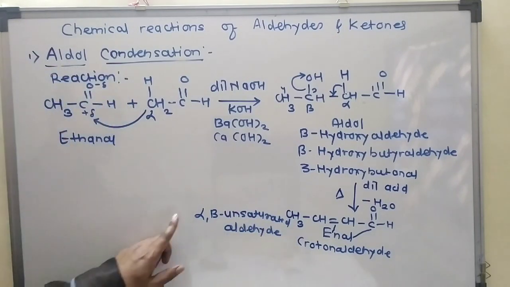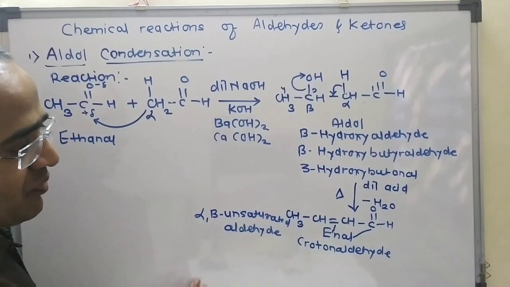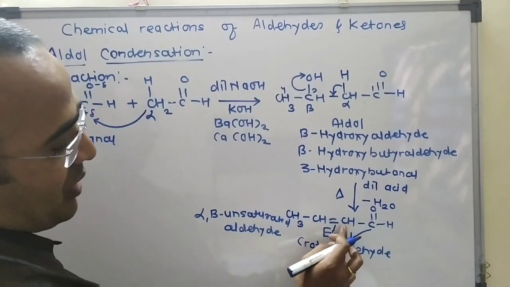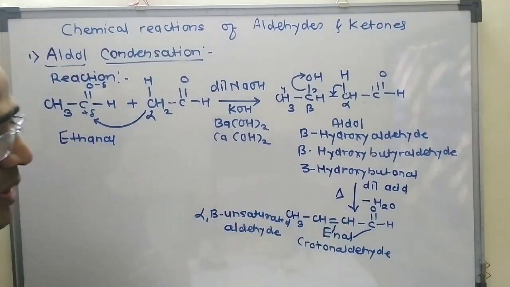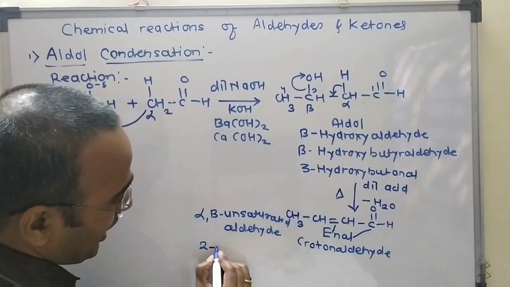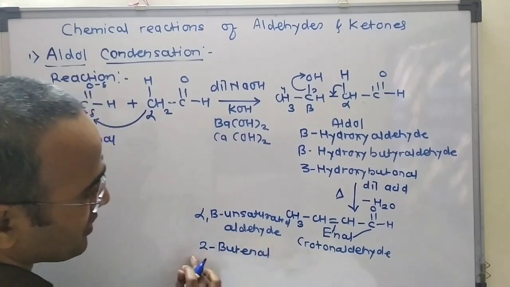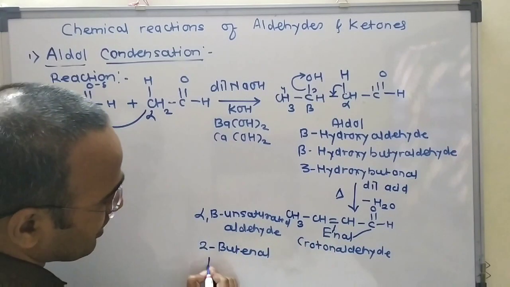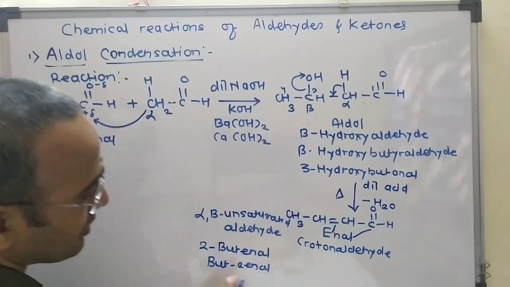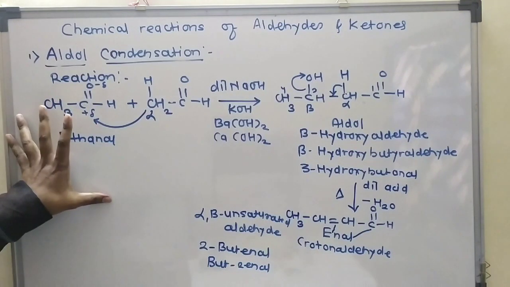Okay. This one is also called an alpha, beta unsaturated aldehyde. We can also write the IUPAC name for this one. How many carbon atoms? 1, 2, 3 and 4. At carbon number 2, there is a carbon-carbon double bond, so we write 2. Four carbon atoms is but, double bond means en, and aldehyde means al. This one is called 2-butenal. We can also write this compound as but-2-en-1-al, or but-2-enal. Okay. So this one is the aldol condensation reaction.